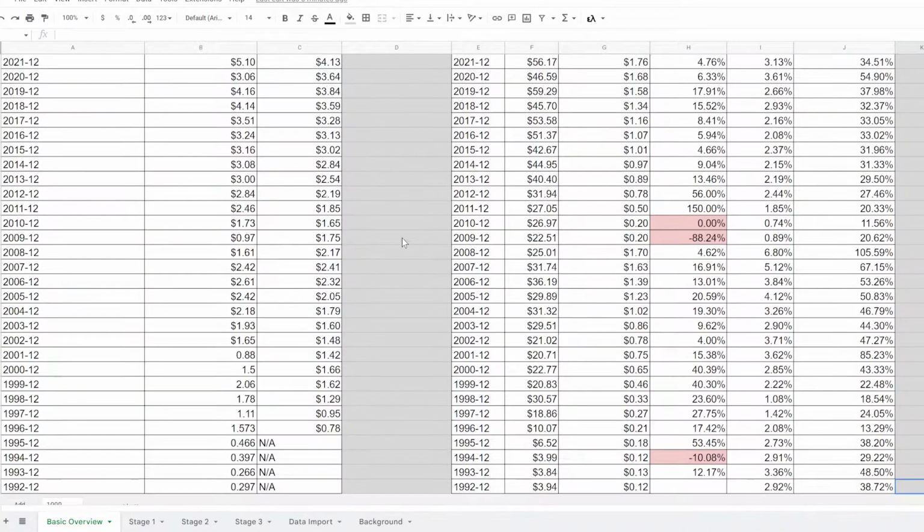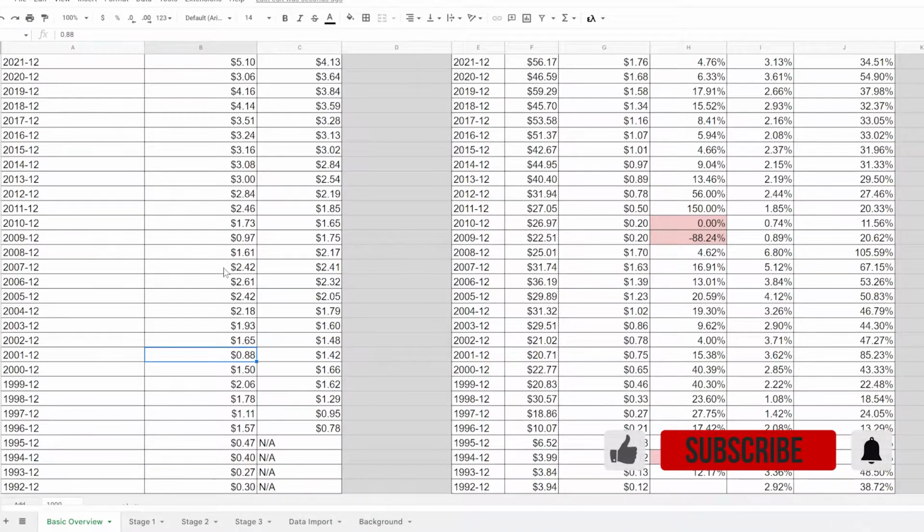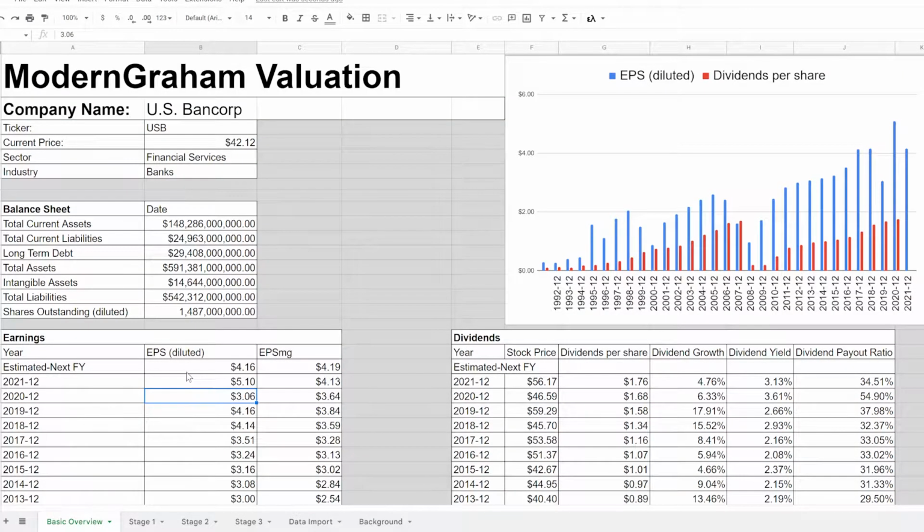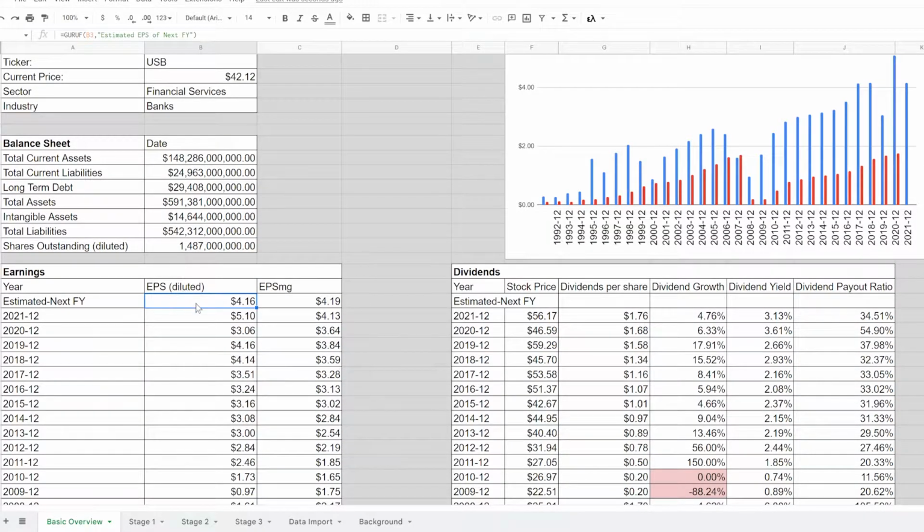Now, looking at earnings, we can see that like many banks, we saw a rise in earnings. And it rose up until the financial crisis hit in 07, 08. And then we had a big drop in earnings, and since then it has been recovering pretty well. We had another drop in 2020 related to the pandemic, and another drop is anticipated in the estimated earnings per